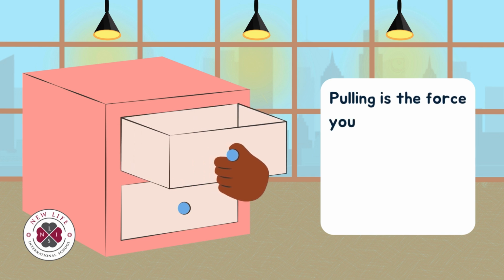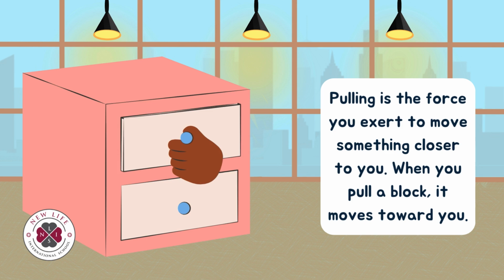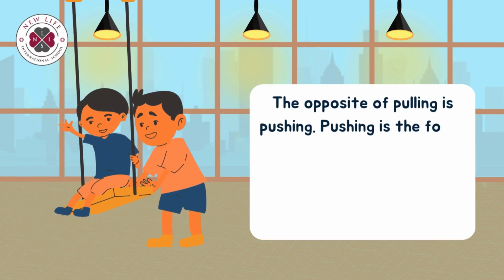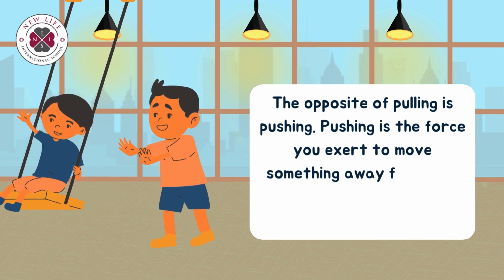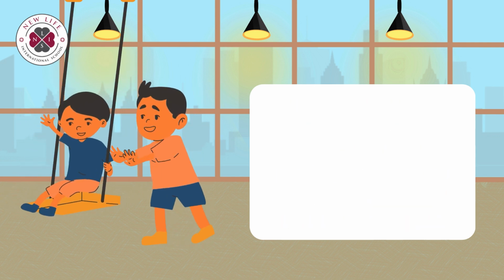Pulling is the force you exert to move something closer to you. When you pull a block, it moves toward you. The opposite of pulling is pushing. Pushing is the force you exert to move something away from you. When you push a block, it moves away from you.